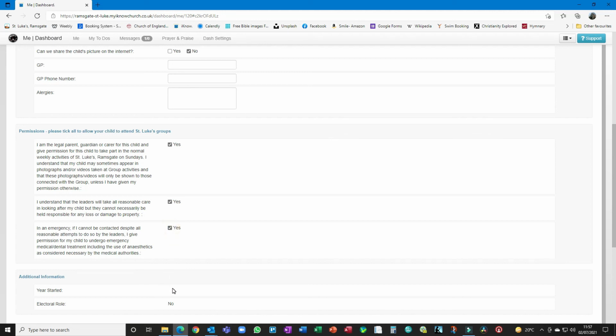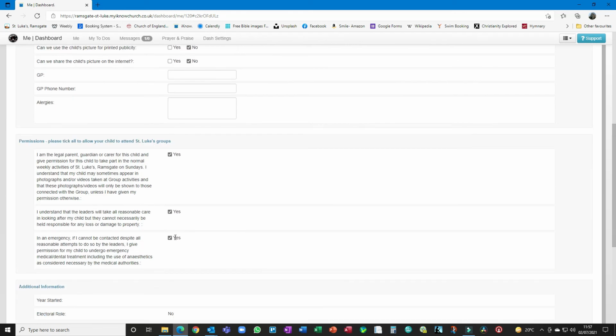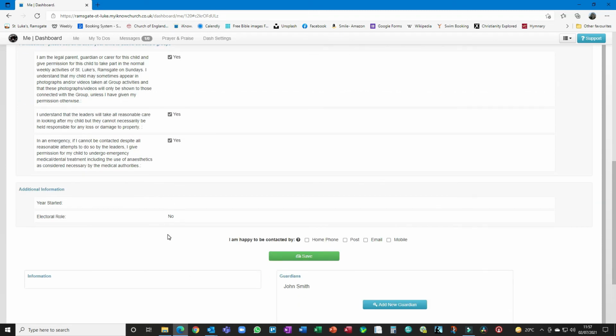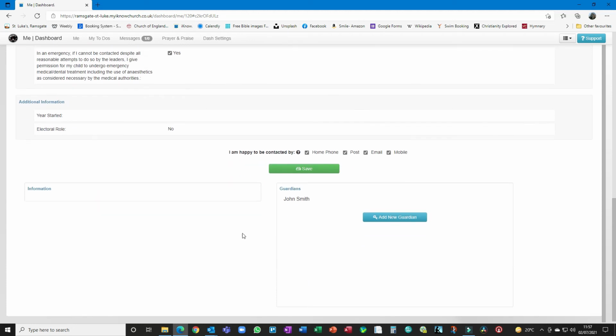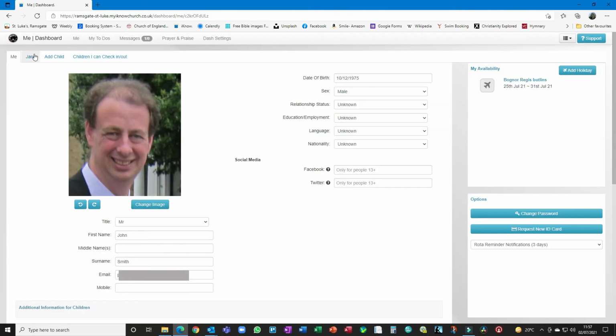And then it's, again, other information we can add. Obviously, most children can't be on an electoral roll, but being a child on this system goes up to 16, and if you're 16, you can. So that's why the electoral roll thing's there. We can add year started as well. And if you're happy for your child to be contacted by email, then do click that, or mobile, text, or post, or home, whatever is appropriate. And make sure you click save. Please do that for all your children. Then we should be ready for September start for Sunday Club.